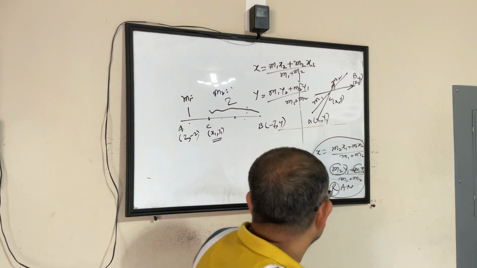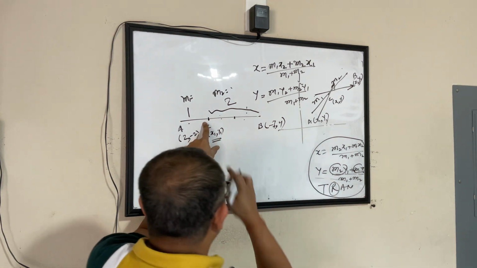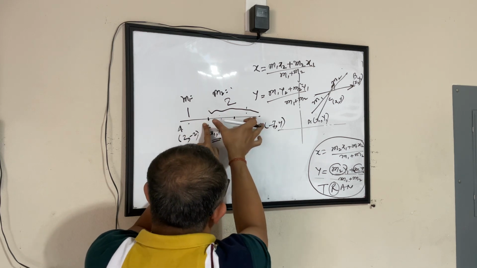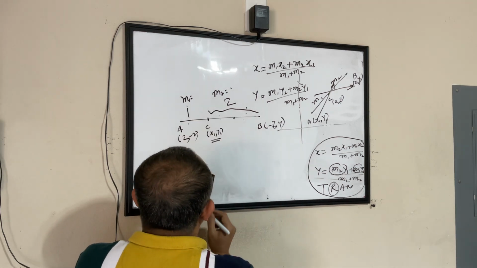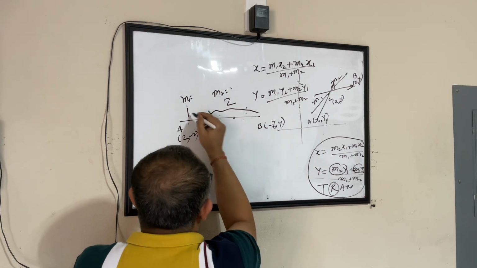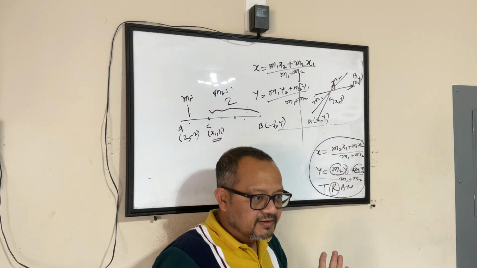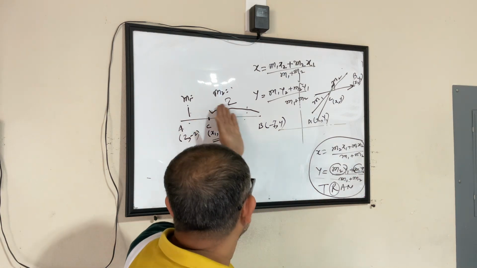Yes, sir. Okay. So basically, I'm picking up this point and trying to find the coordinates of this point. When I look at this point, I see that this covers 2 parts here and 1 part here. So the ratio between these 2 parts is 2 is to 1. If I call this M1, this is my M2. M1 is 1, M2 is 2. That's okay? Yeah? I've just given a name to these, okay?